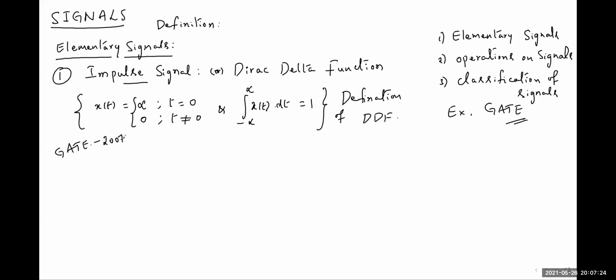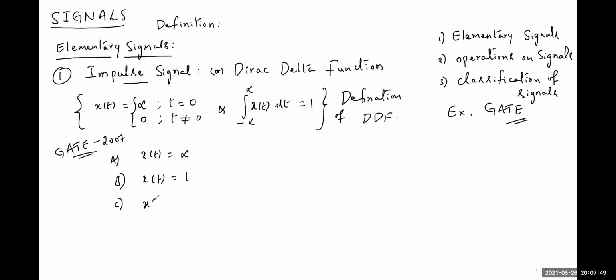we clearly asked the definition of this Dirac delta function. I am just giving you a brief introduction of how they asked the question. They gave the amplitude as infinity at t equal to 0 in option A. In option B, amplitude is 1 at t equal to 0.